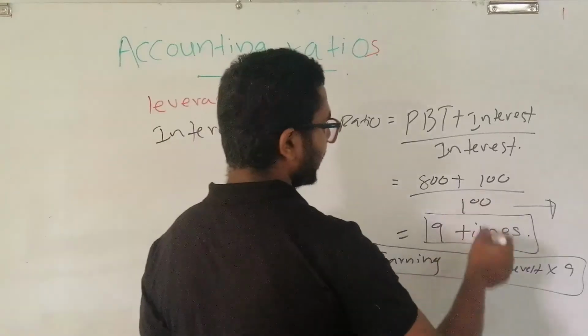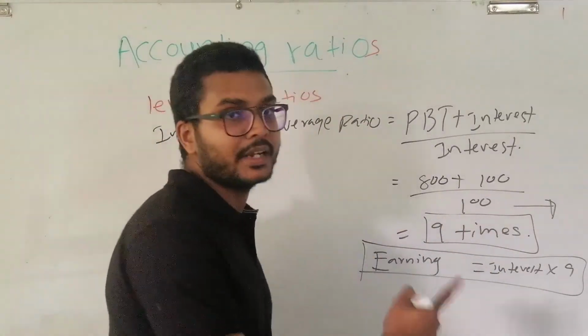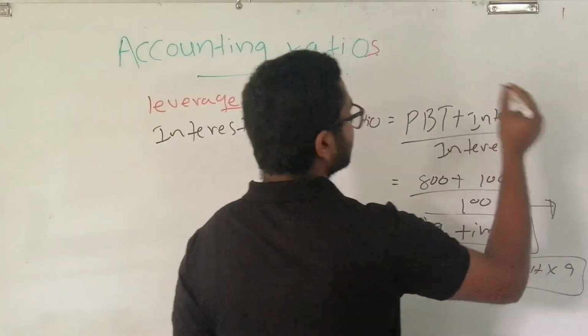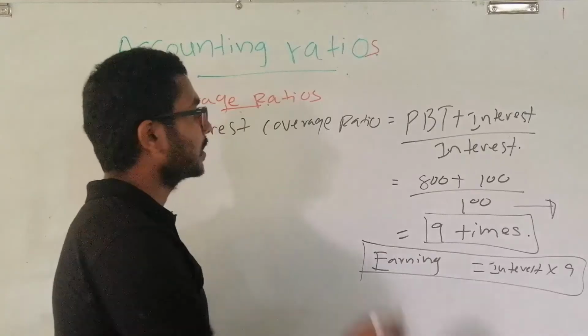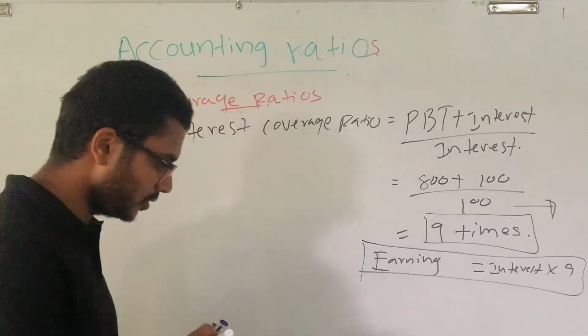This means that we can pay off our interest 9 times from the earnings we have from the company. And this is all about the interest coverage ratio.